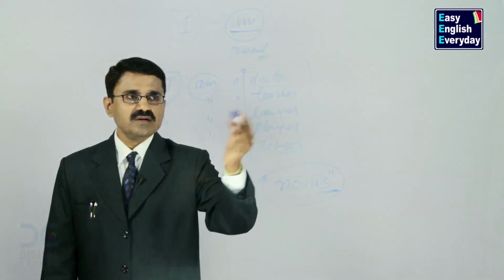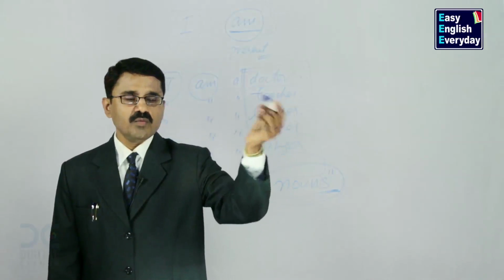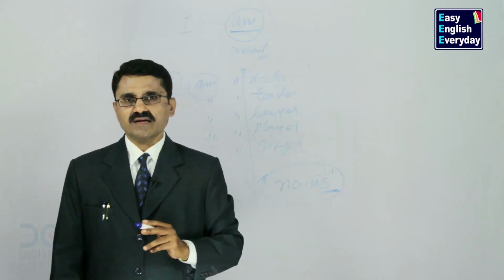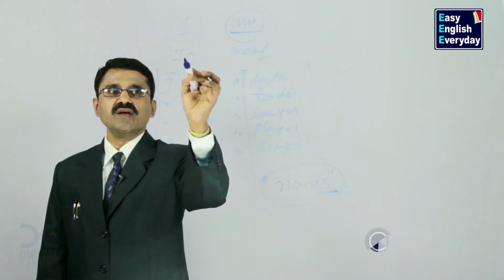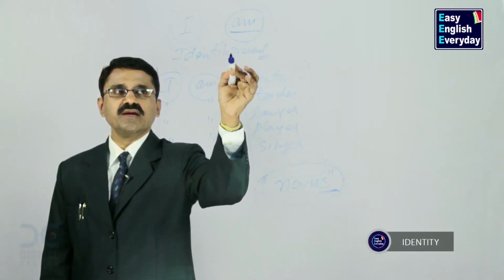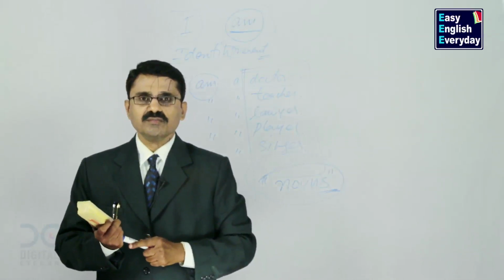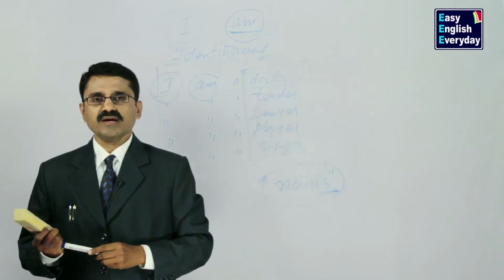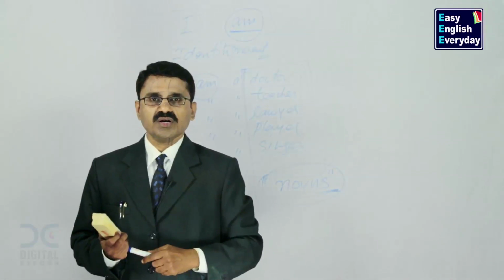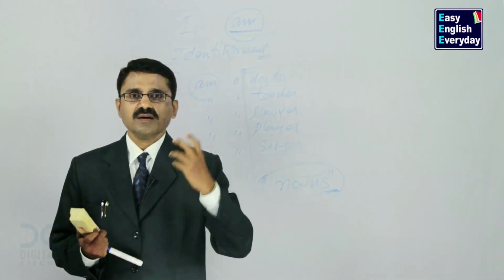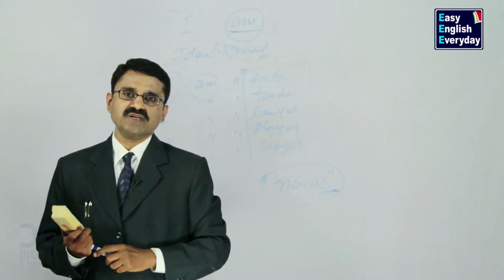I am a doctor, I am a teacher, I am a lawyer, I am a player, I am a singer. What do all these 5 sentences indicate? When do I use them? You can use them when you are talking about identity. Identity of a person. What are you? I am a doctor. What are you? I am a teacher. What are you? I am a player. What are you? I am a singer. Identity of a person is expressed by this type of sentences.